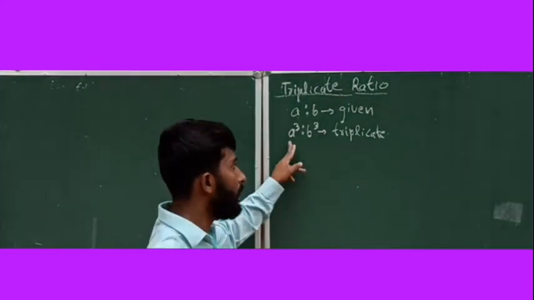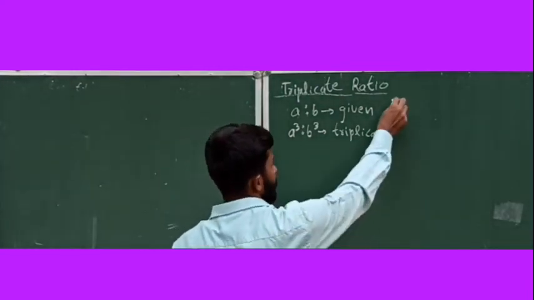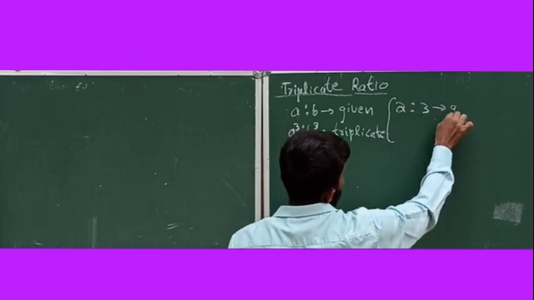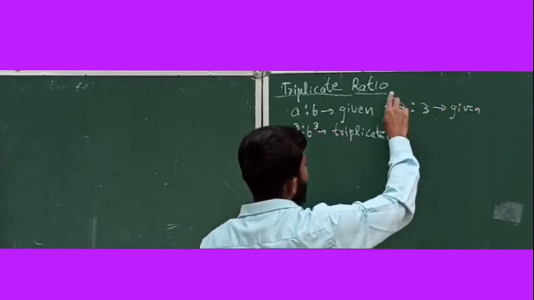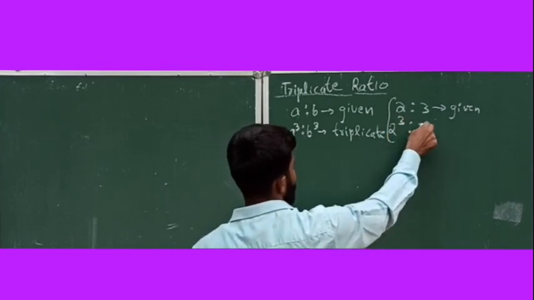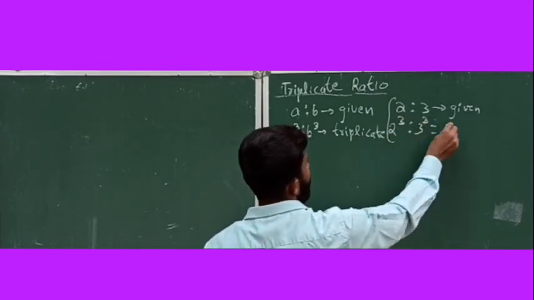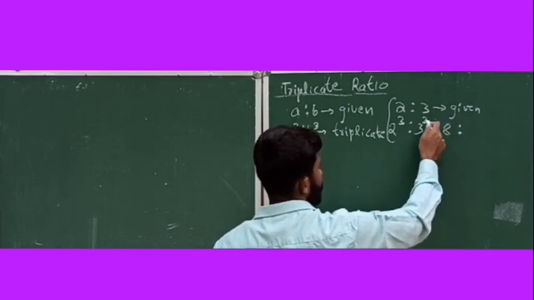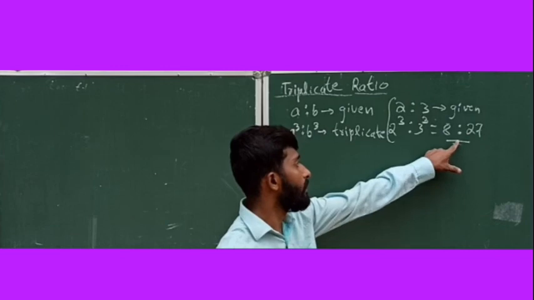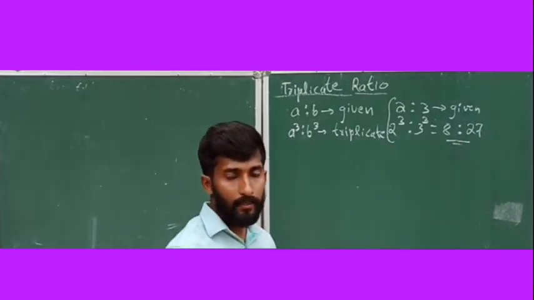Triplicate means you are taking a cube ratio b cube. For example, see, 2:3 is the given ratio. What's the triplicate ratio? Triplicate ratio is 2 cube ratio 3 cube. How much is 2 cube? It's equal to 8 ratio 3 cube, which is 27. 8:27 is called the triplicate ratio.